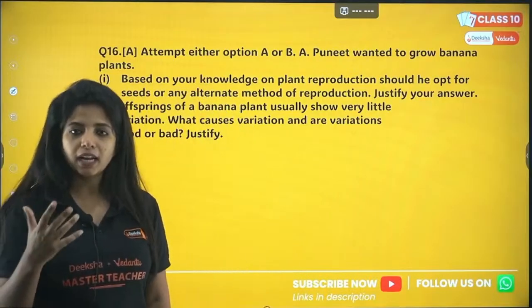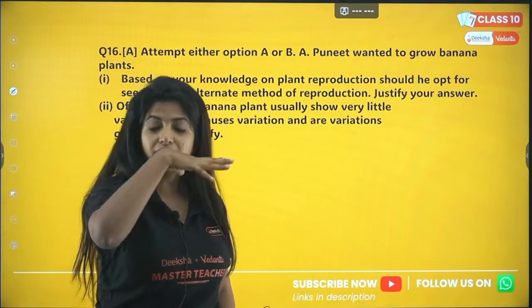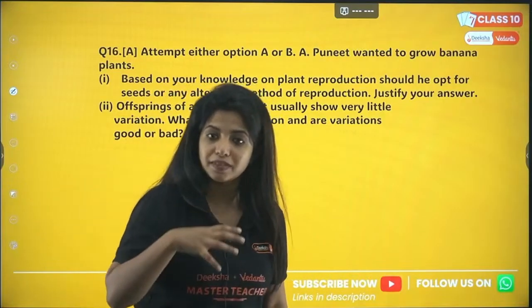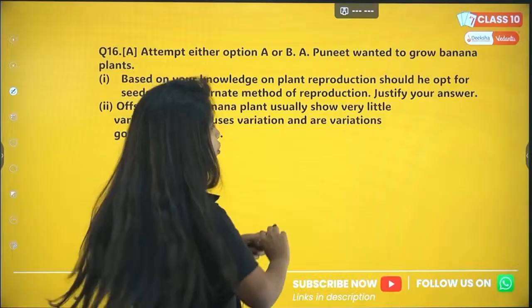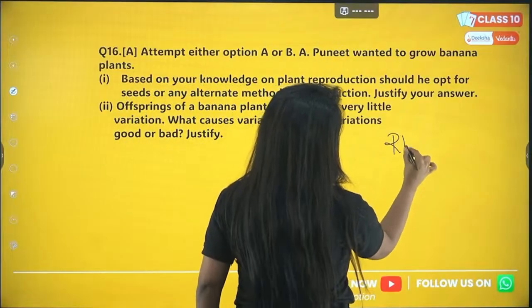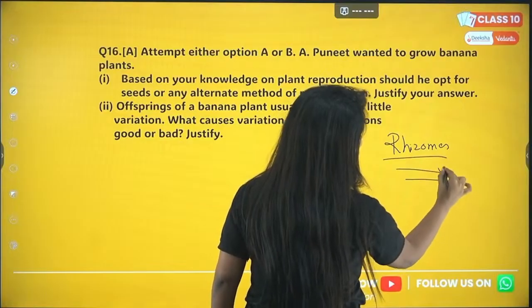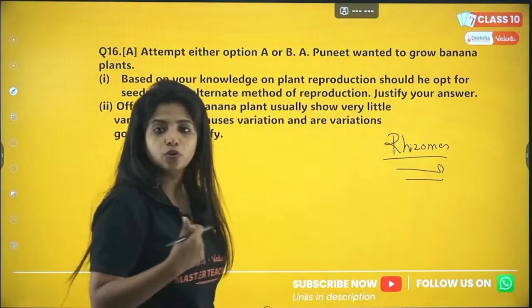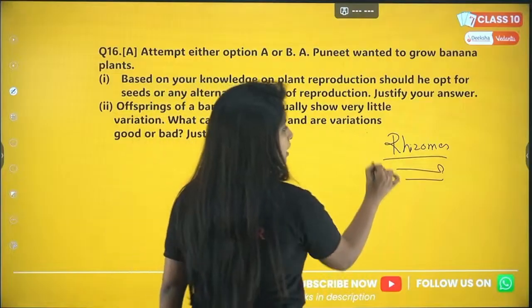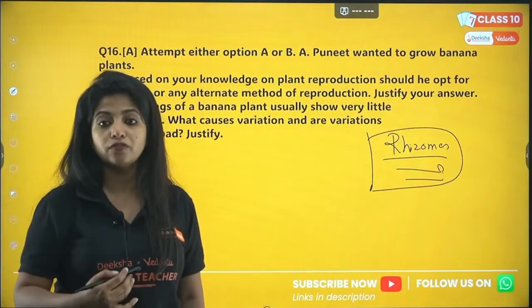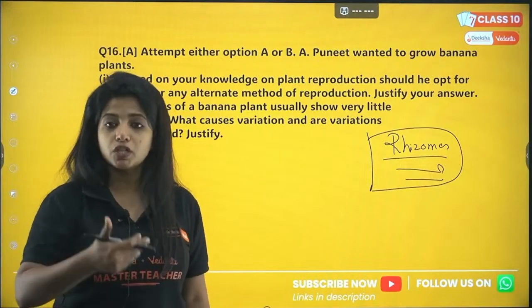In the case of banana, my dear children, there is an underground stem also. Within the soil also they have stem-like structures which you call rhizomes. These rhizomes will be having buds and everything which can give rise to a whole new plant. So we just have to take the rhizomes and plant it elsewhere, and that's how we can do the vegetative mode of reproduction, which is known as vegetative propagation.